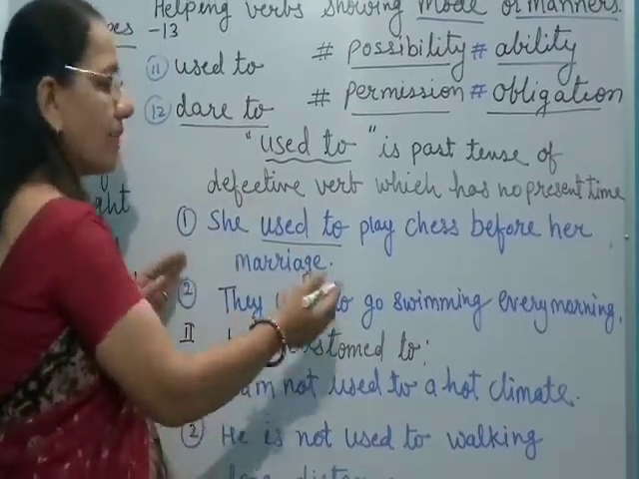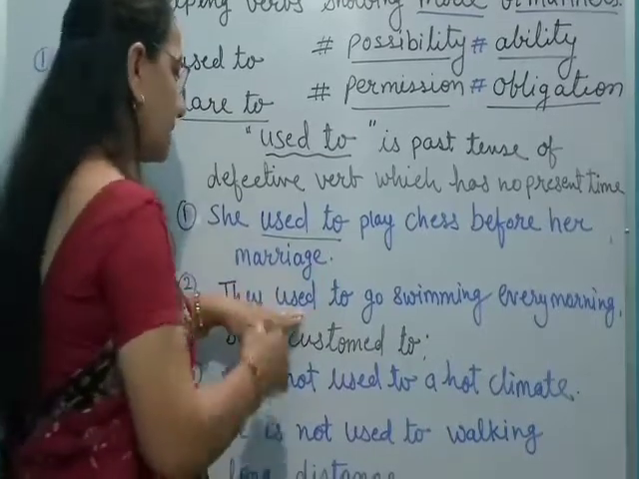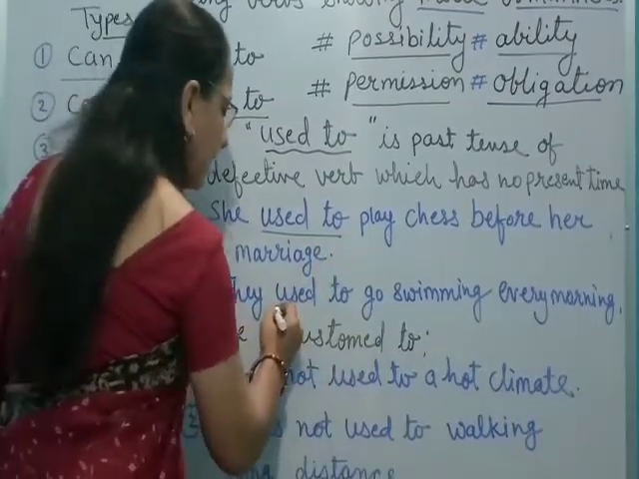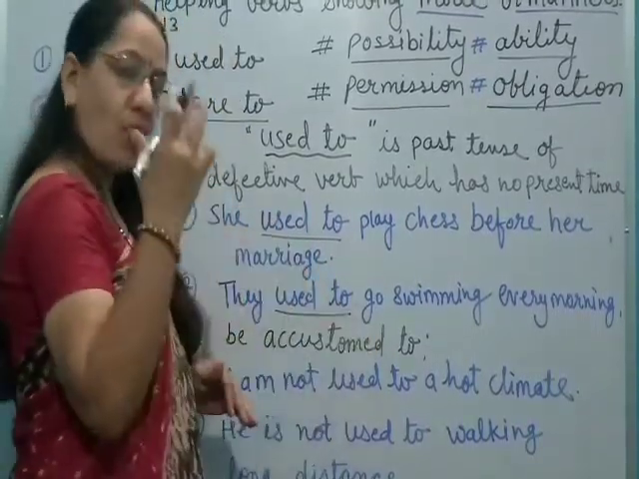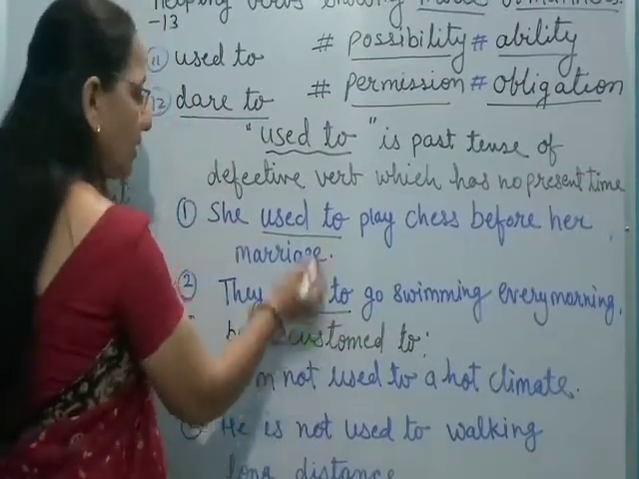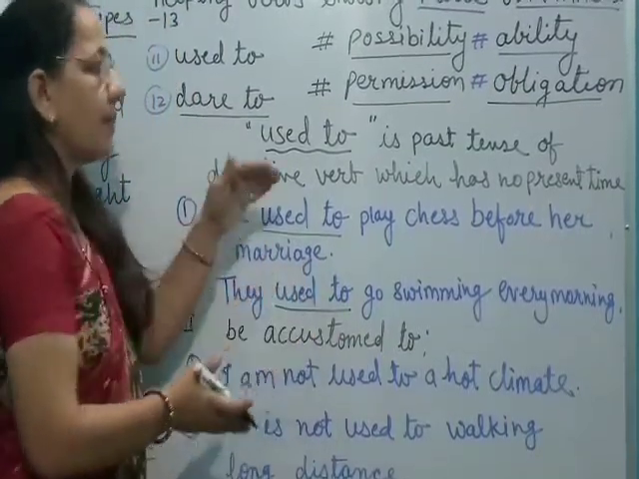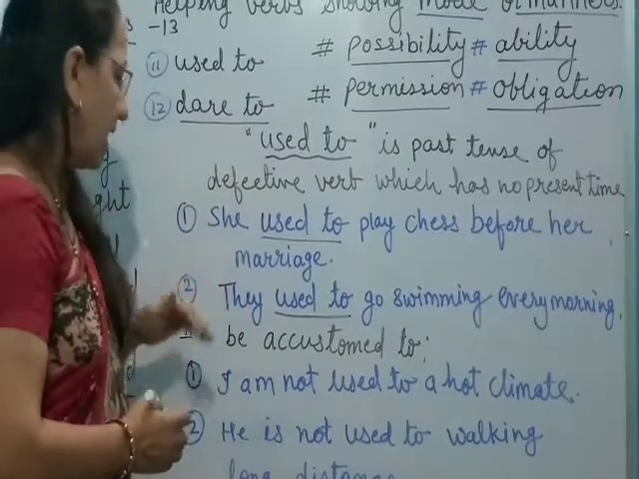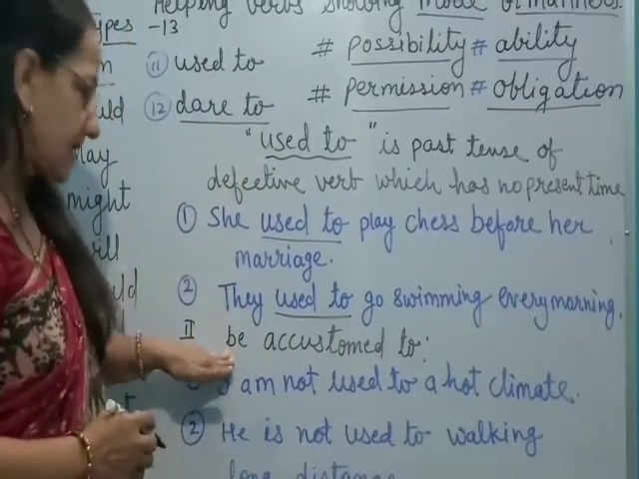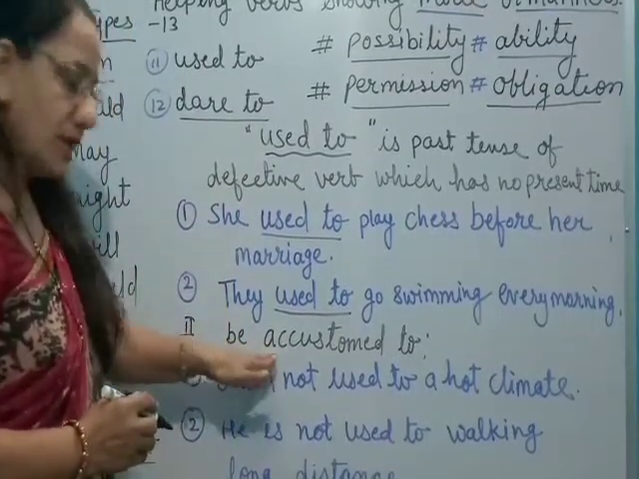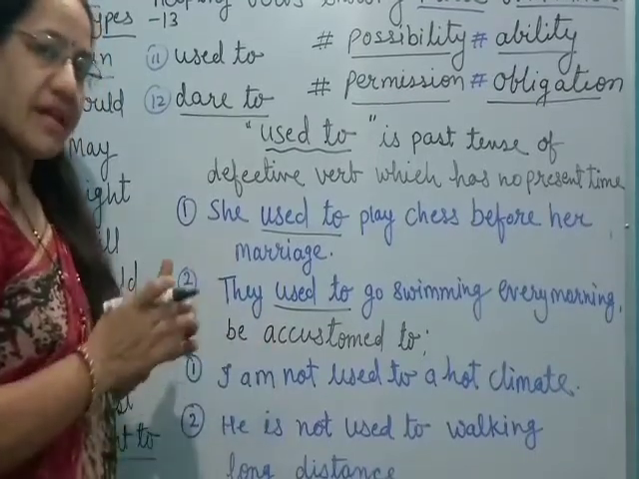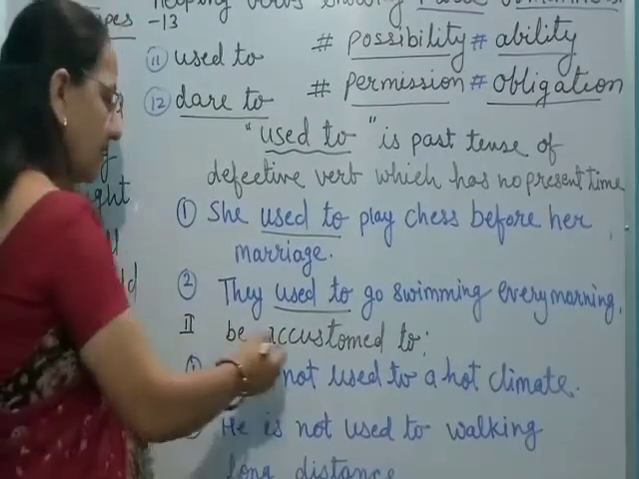They used to go swimming every morning. So this is also showing that every morning they used to go. Okay. So this verb itself shows the past time of the defective verb. Another way of using this verb is be accustomed to. Be accustomed to means आदी हो जाना किसी चीज का, आदत में होना.